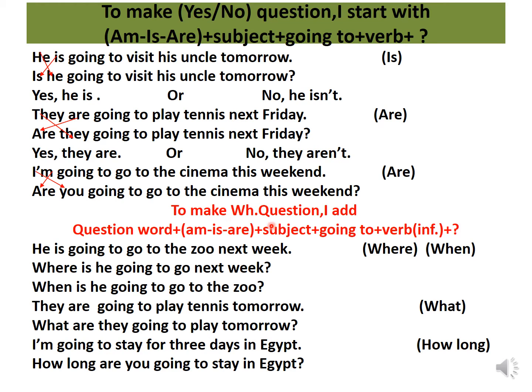How to make WH question? Just you're going to add the question word, like what, where, when, how, then am or is or are, then your subject, then going to, then the verb in infinitive and the question mark. Example, he is going to go to the zoo next week. Make a question with where and another question with when.